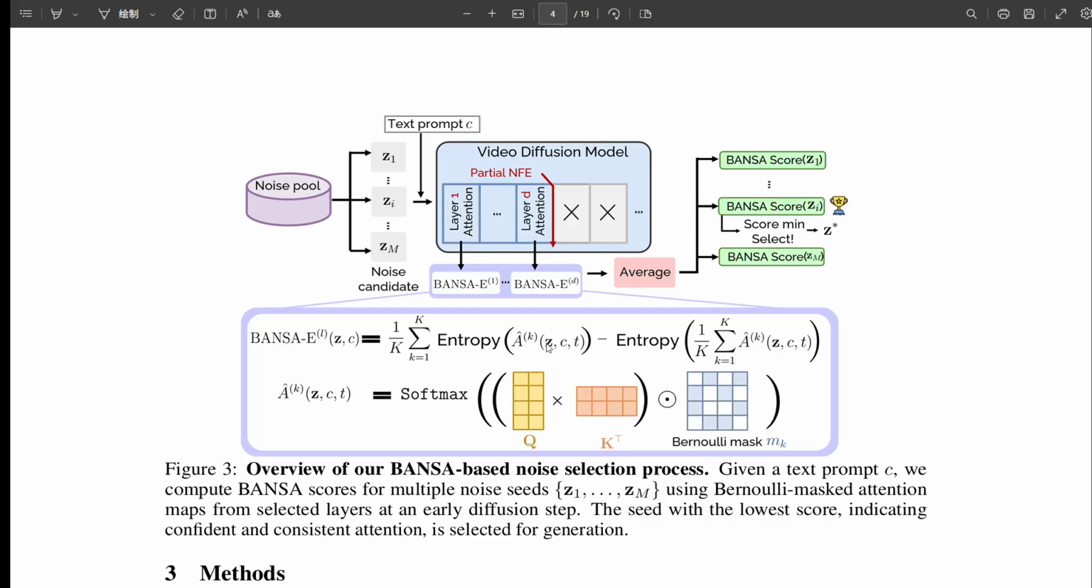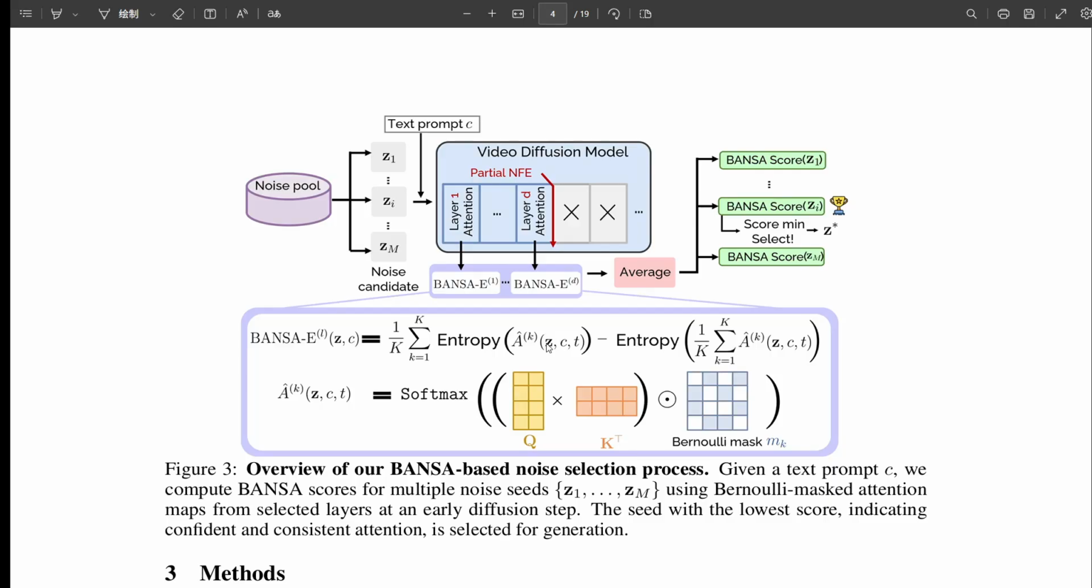And here's the key finding, which might feel a bit backwards at first. A low BANSA score is what you want. Low score is good. Usually high scores mean better performance. I know, it feels weird. But think about it. Low disagreement means the model's attention is stable, consistent, confident, even with those small perturbations. The paper states a low BANSA score indicates that the model is more confident and certain in its attention, which empirically correlates with coherent video generation.